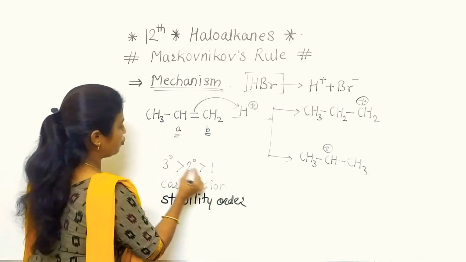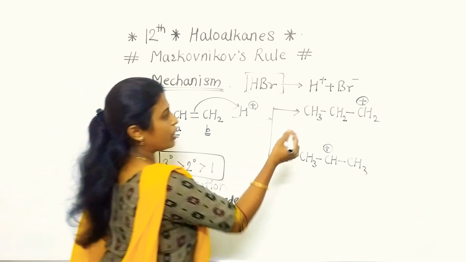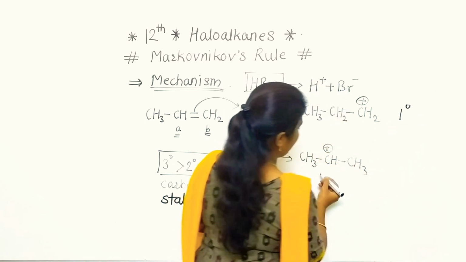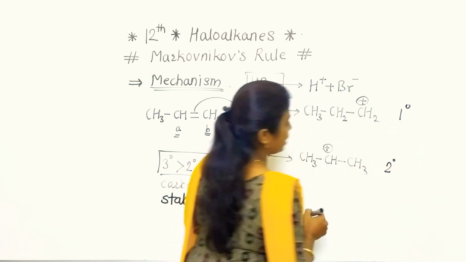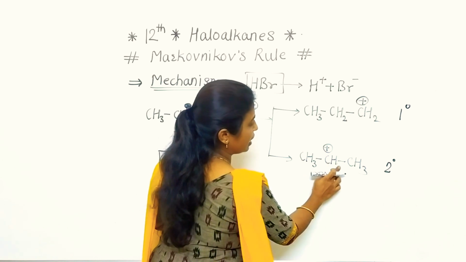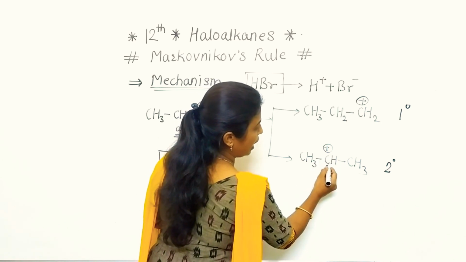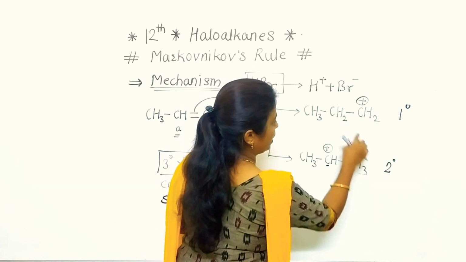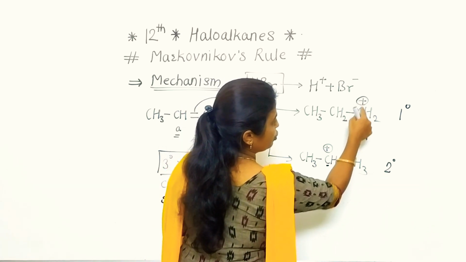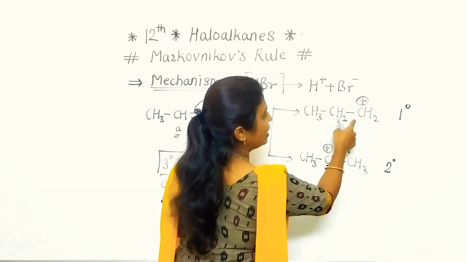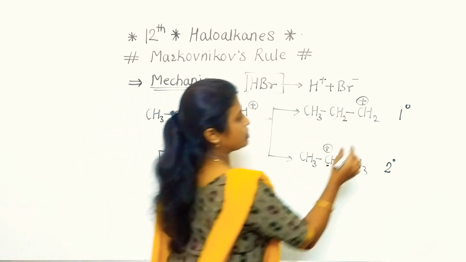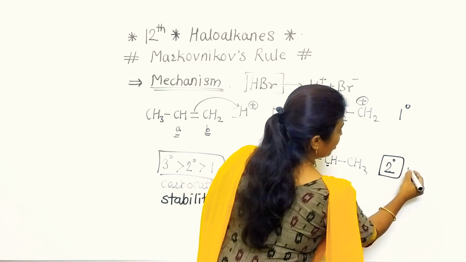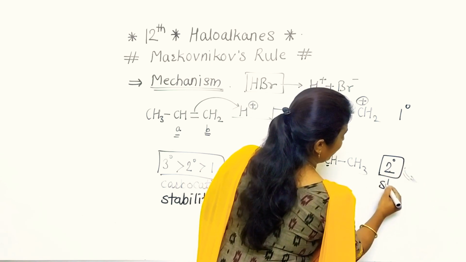If we consider the carbocations formed in the first step, this is the primary carbocation and this is the secondary carbocation, because the positive charge containing carbon is attached to two carbons. This carbon which contains the positive charge is attached to only one carbon directly, so this is the primary carbocation. As we know, the secondary carbocation is the stable one.